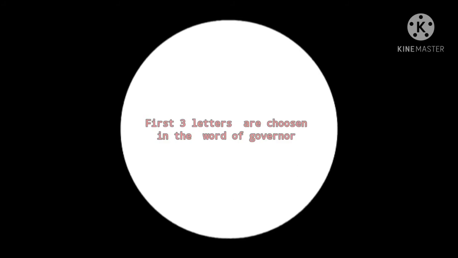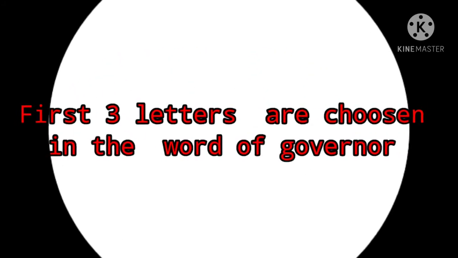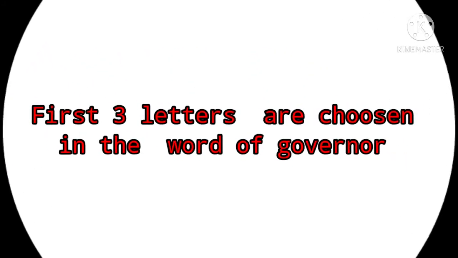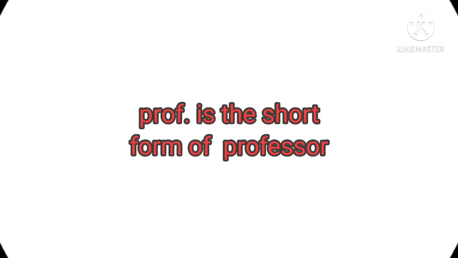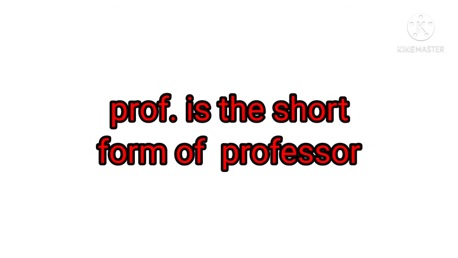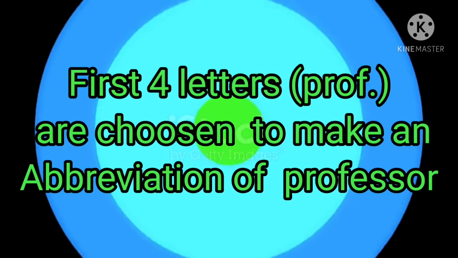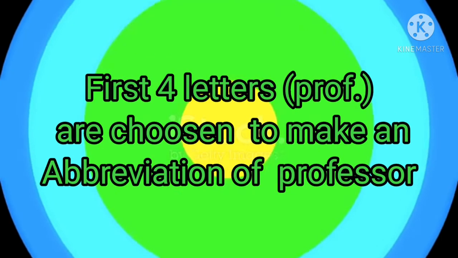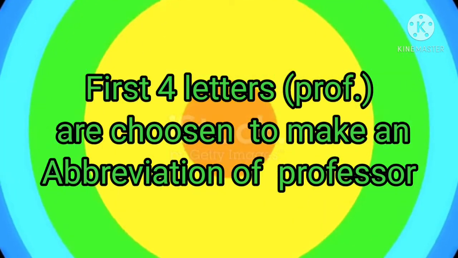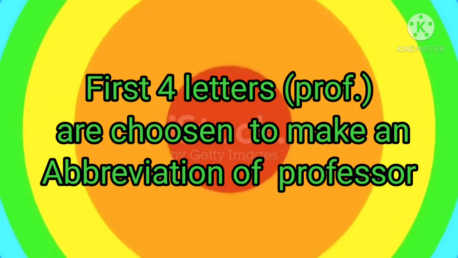Next, GOV is the short form of governor. The first three letters have been chosen and form an abbreviation of governor. Now next example is PROF. is the short form of professor. In this word, the first four letters have been chosen and form a short form of professor.